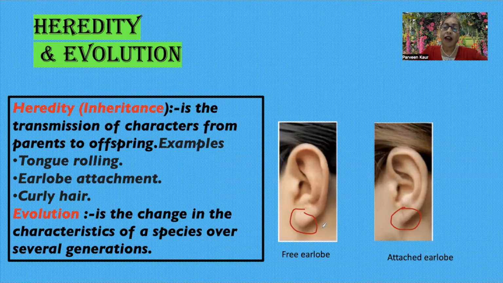Evolution. Evolution is the change in the characteristics of species over several generations. It does not occur within one generation. It takes millions of years. After millions of years, whatever changes occur in the species, that is called evolution.